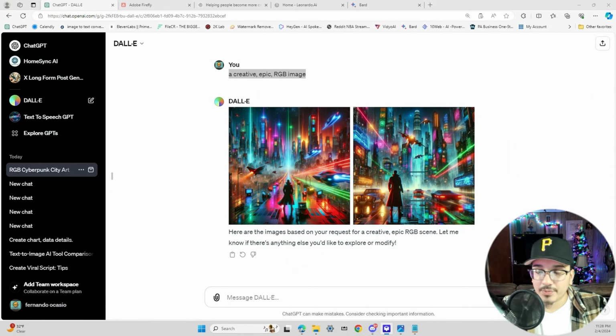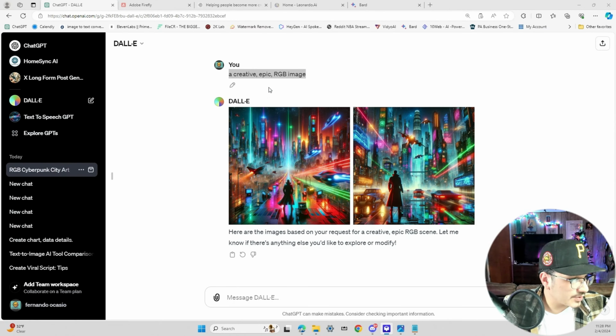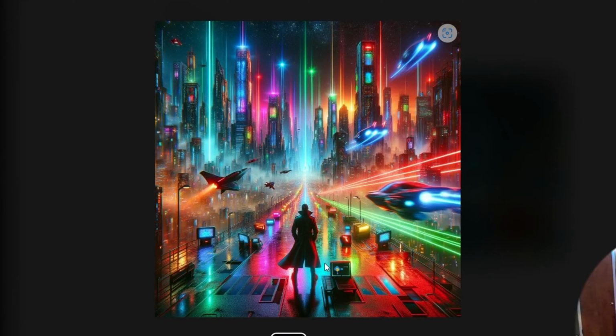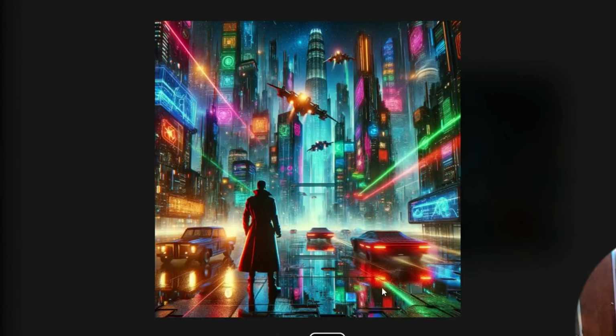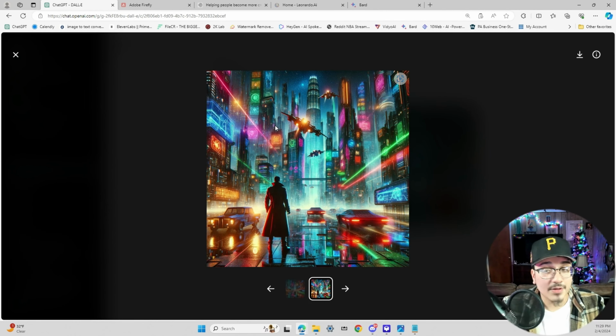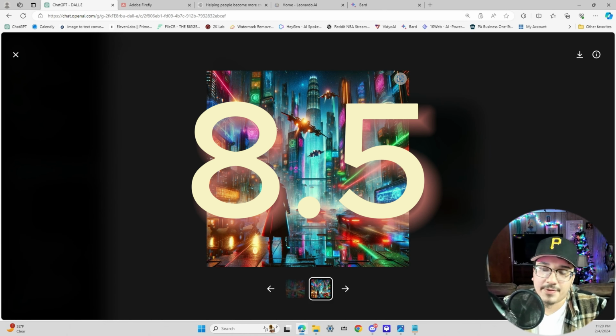So for the next AI tool that we're going to be using to compare, we're going to be using ChatGPT or DALL-E 3 per se. I gave it the same exact prompt, a creative epic RGB image, and this is what it gave me. Some sort of like a guy standing in a futuristic city with a bunch of RGB lights, which is super cool. And same thing here, guy standing in a futuristic city, bunch of neon lights, cars everywhere and stuff. I don't know about you guys, but me personally, I like this one a lot better than what Midjourney gave me. I'm going to give this one an 8.5.